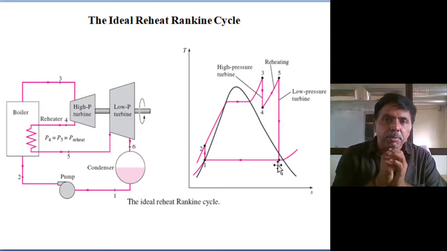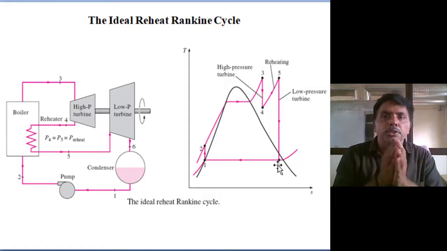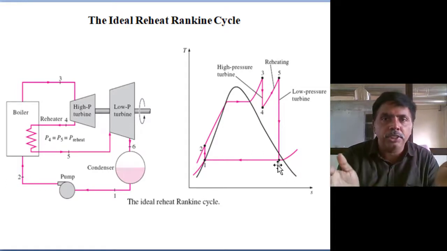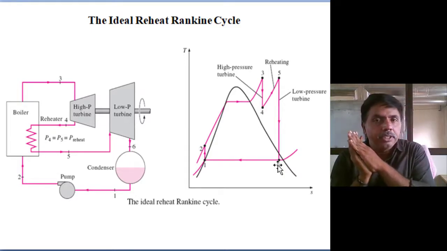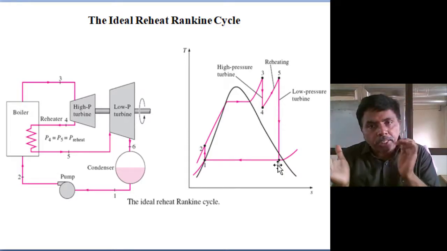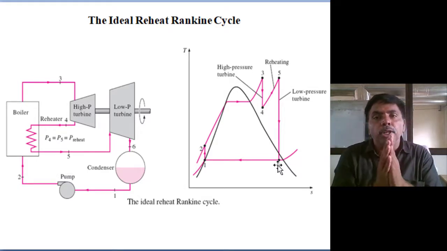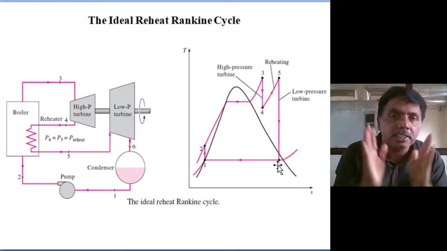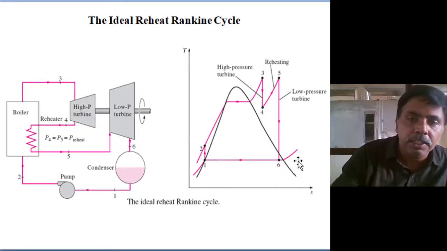Instead, if you are raising the temperature, the molecules will not be ordered. The randomness of the molecules increases, so automatically entropy generation increases and the percentage of availability decreases. So according to the second law also, instead of raising the temperature of the boiler, raise the pressure of the boiler, then we can enhance the efficiency. Availability in the boiler is increasing means efficiency we can enhance.